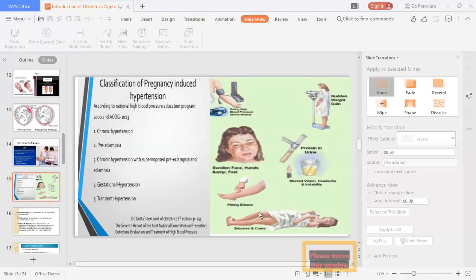So if it is present, this is entirely called pre-eclampsia, an increase in the BP. How much BP? It is about 140 by 90. And if all these things are present along with convulsions, then it is called eclampsia. Above this, it is preeclampsia, and this plus this is called eclampsia. If the lady is in the convulsion state or coma stage, that is eclampsia.